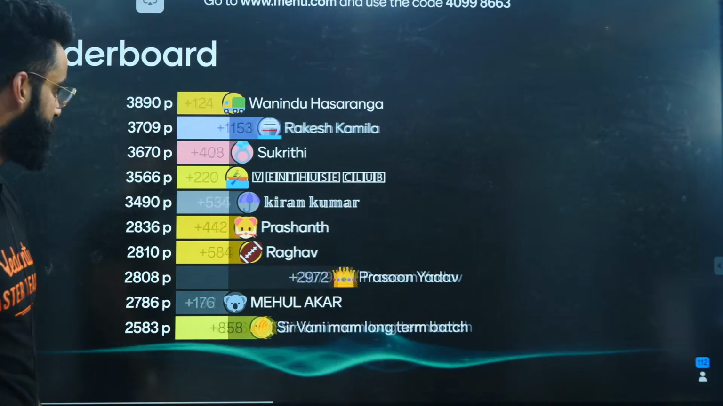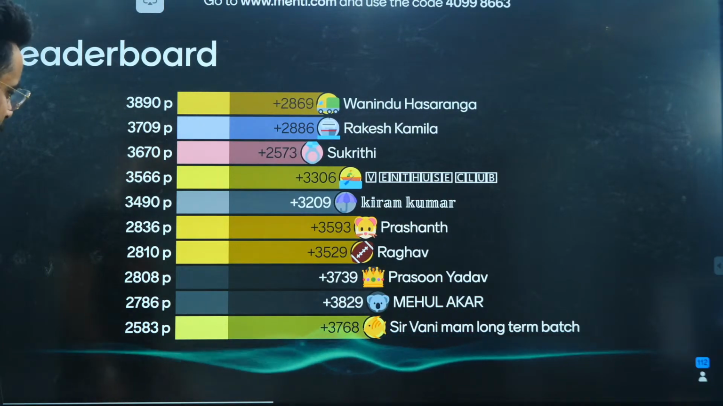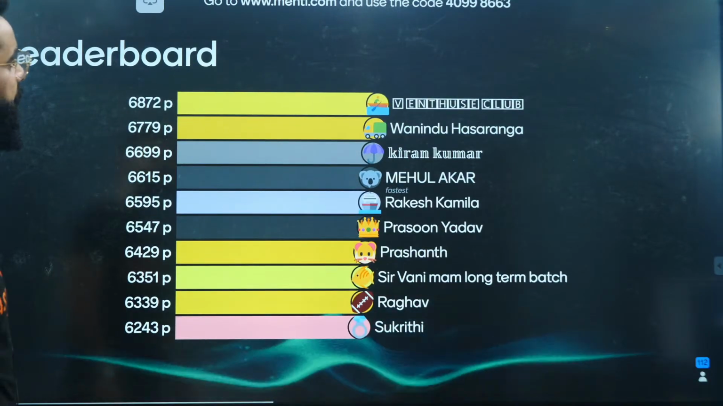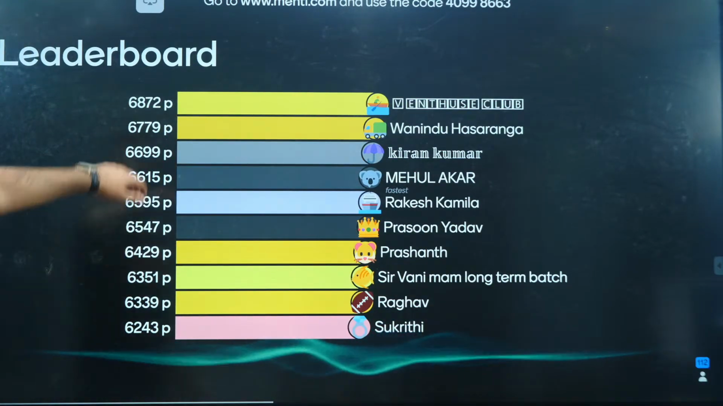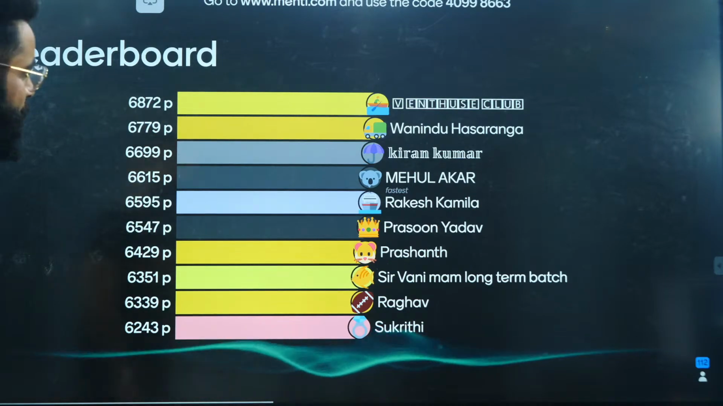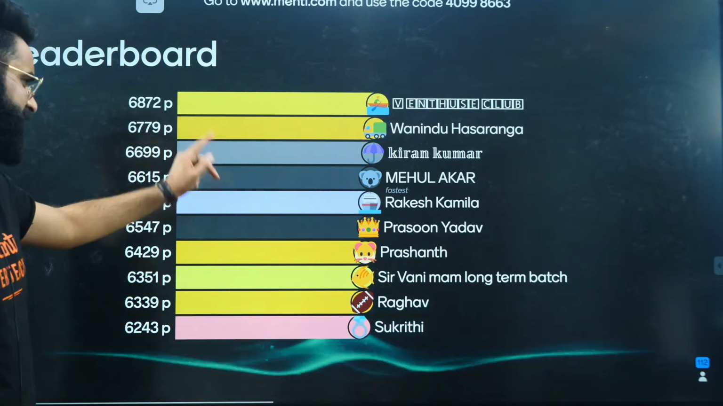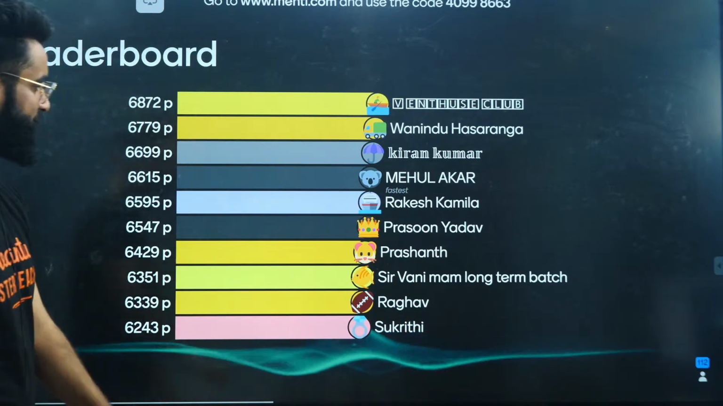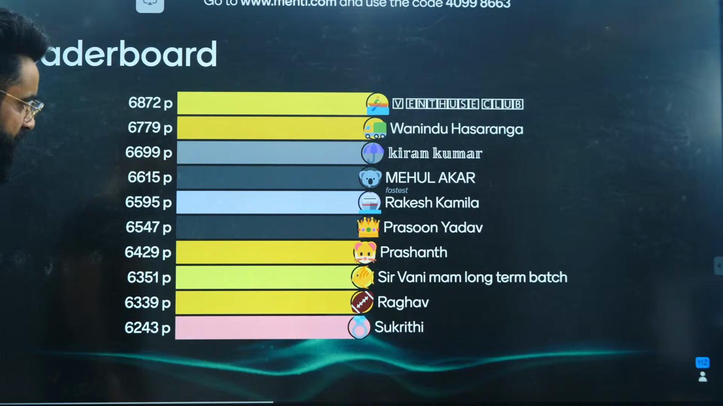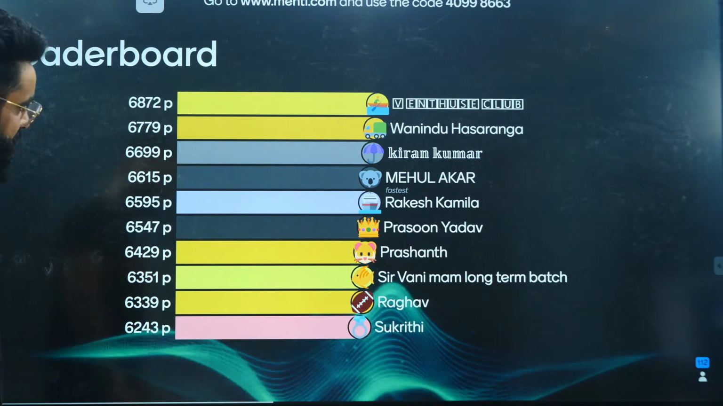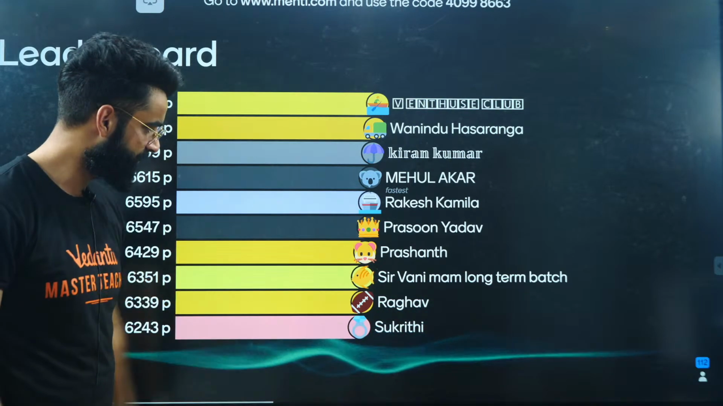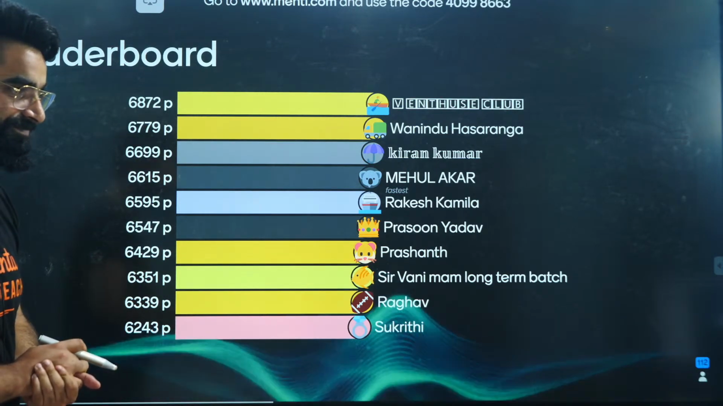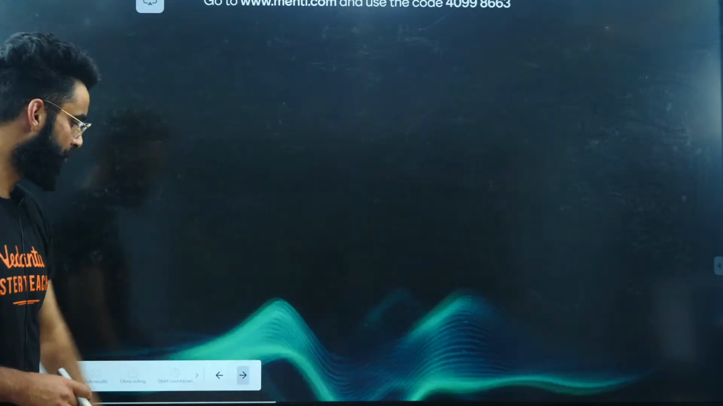Okay, before solving the next question, let's look at the leaderboard. Let's see how the positions changed or not. Okay, we have Enthuse fan club at the top. Then we have Vanindu, Kiran, Mehul the fastest. I remember Mehul is my long-term batch student, right? Yes. We have Rakesh, Prasoon, Prashant. Sir, Vani ma'am, long-term batch. Okay, you're from Vani ma'am's long-term batch. That's wonderful. Then we have Raga, Sukriti. People, you guys are actually killing it, right? Yes, perfecto. Moving on to one more question.